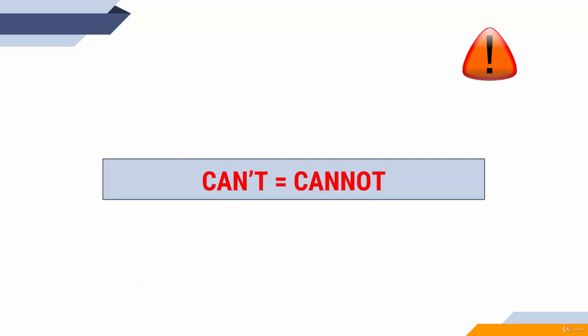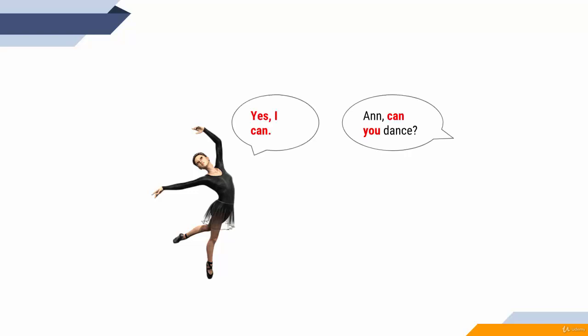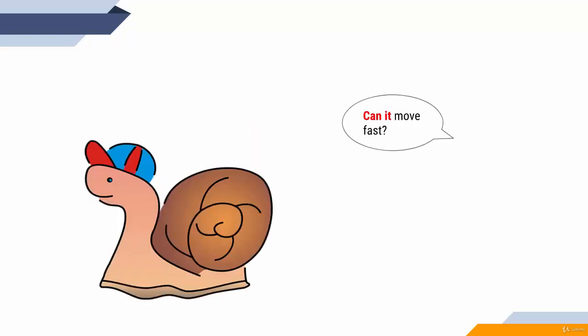What you need to remember: can't is the same as cannot. Cannot is the only negative form in English which is written as one word. Not can not, but cannot. Just remember this one. And some examples about the questions. Anne, can you dance? Yes, I can. Positive answer. Can it move fast? No, it can't. Negative answer.